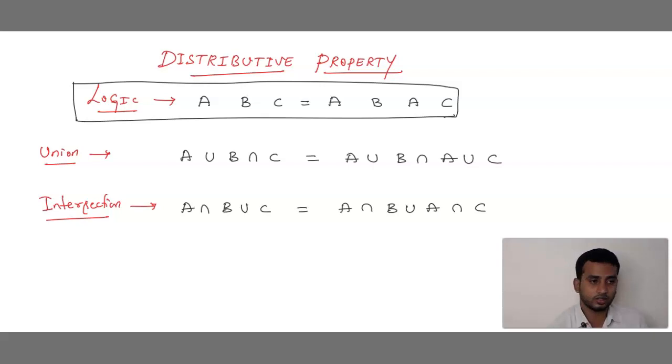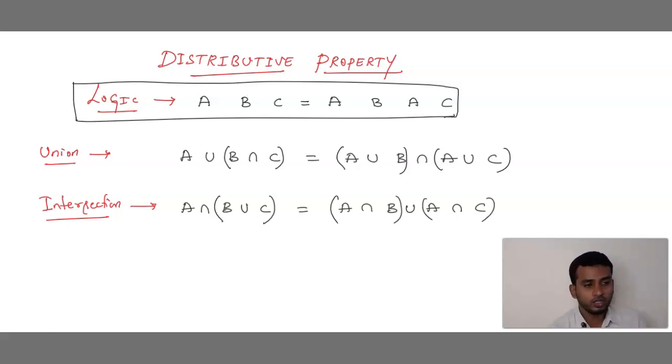Here leave the first, keep the bracket for the next two. First two, last two. So the union of sets in the distributive property is A union of B intersection C is equal to A union B intersection A union C.